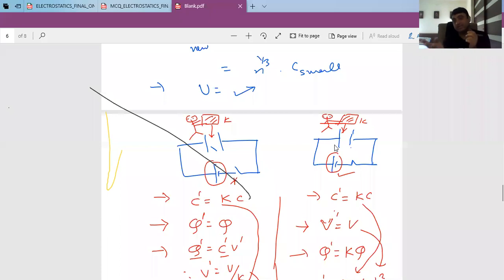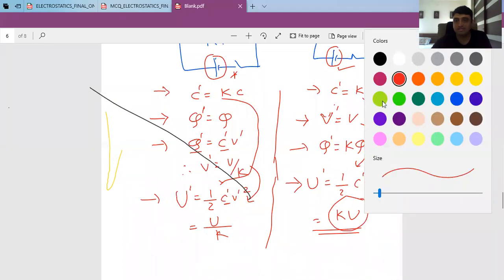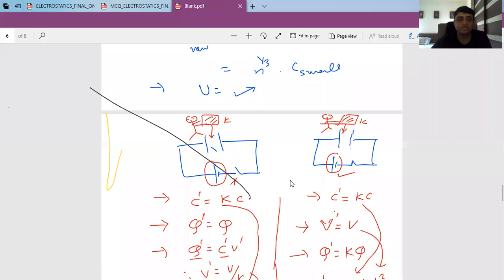In the second case where the battery is connected, whatever work you are doing will be stored as the energy of the capacitor. You can see this. But in the first case, the question must arise where the work has gone.